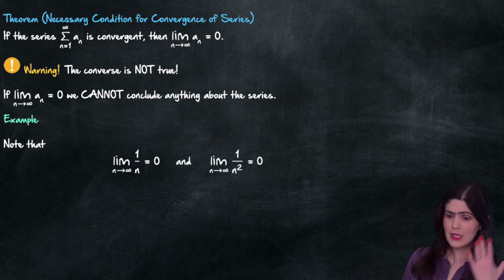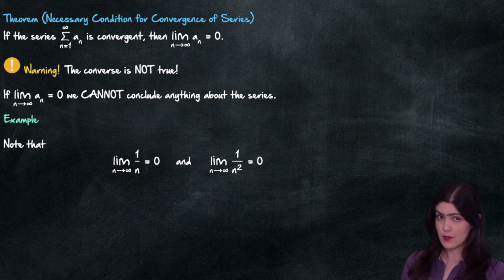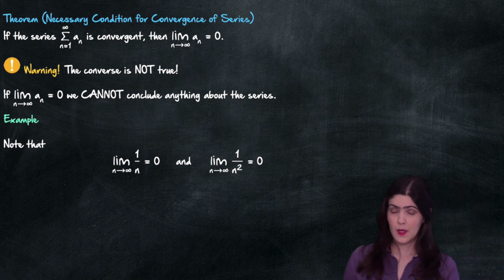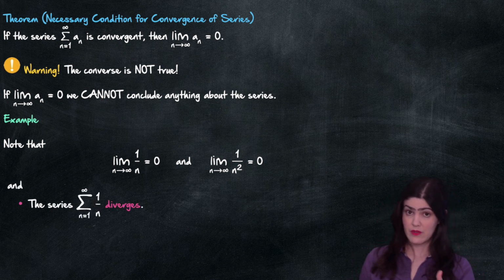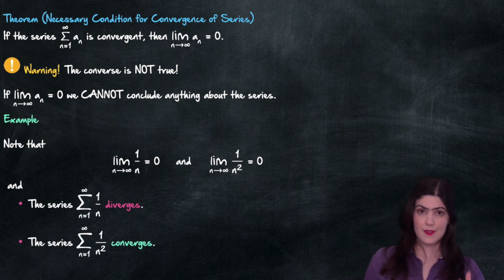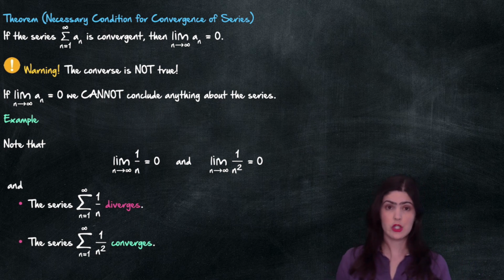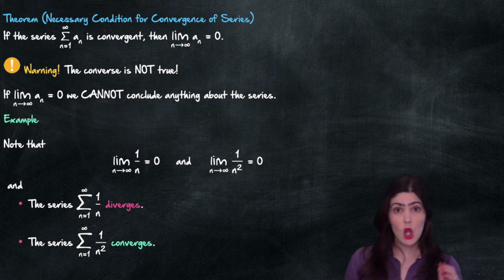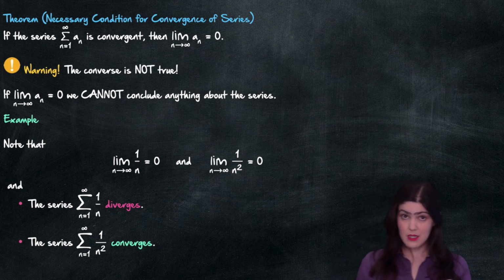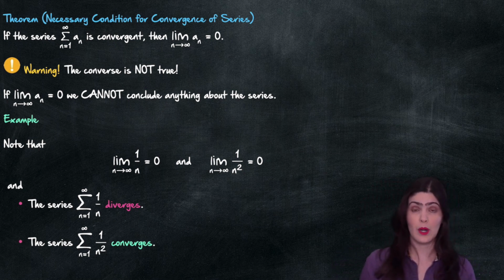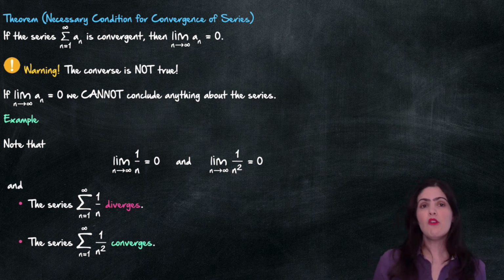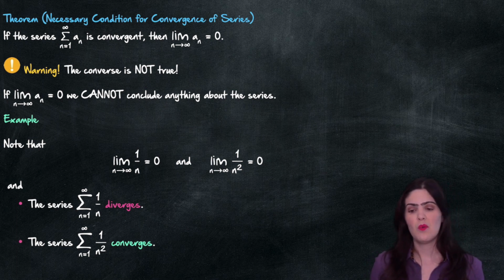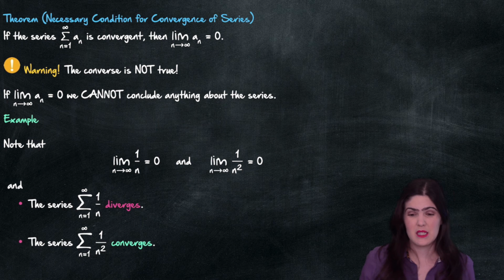So, you see, 1 over n goes to 0. 1 over n squared goes to 0. We saw that the harmonic series 1 over n diverges. We saw that the series of the 1 over n squares converges. So here we have two examples of sequences that go to 0, but for their series, one diverges and the other one converges. So when we know that the limit of the an's is equal to 0, we cannot conclude anything. It's pretty useless.